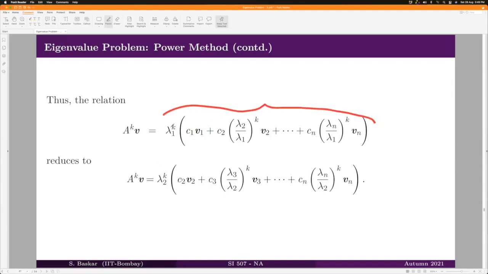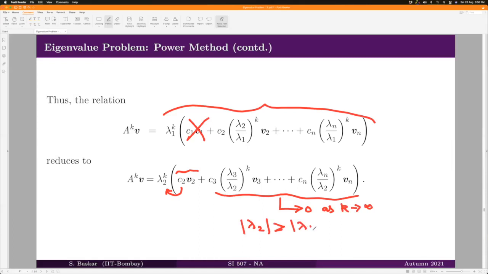Therefore, this entire exercise you can now do by just removing this term, and replacing your C1 by C2 now. Every time you multiply A, you pull out lambda 2 now, right? And thereby you will have lambda 2 to the power of k into C2 V2 plus the other terms. And as usual, the other terms will go to 0 as k tends to infinity, because your lambda 2 is now strictly greater than lambda 3 and so on.